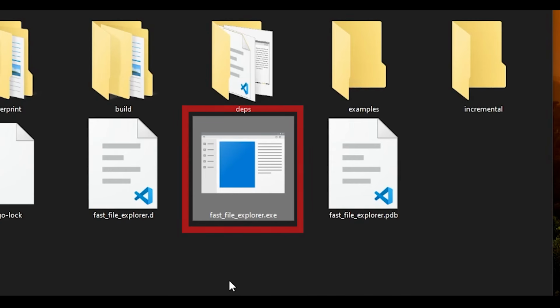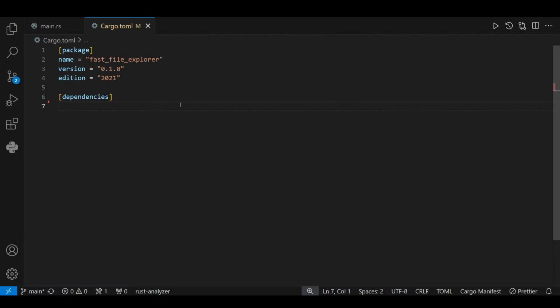I learned that when you compile your code, you get this exe that just runs and the user doesn't have to install Rust on their machine. Rust has its own package manager called Cargo that works like NPM in web development. Just write the package you want to use and you're done. It's not like C++ where you have to learn CMake.